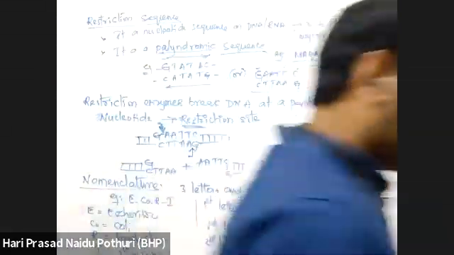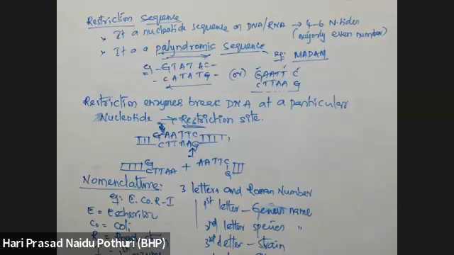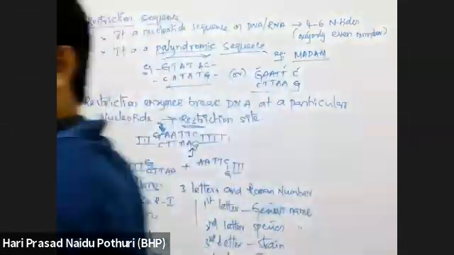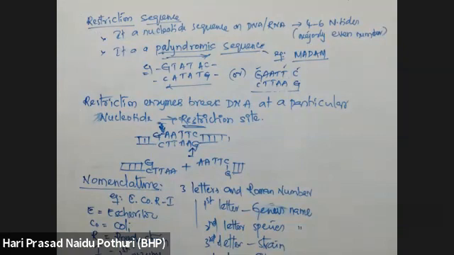In the name of restriction enzymes, there are three letters followed by a Roman number. The first letter indicates the genus name of the bacteria from which it was isolated. The second letter indicates the species name. The third letter indicates a strain of the bacteria. If there is a strain, then a third letter. No strain means no third letter.